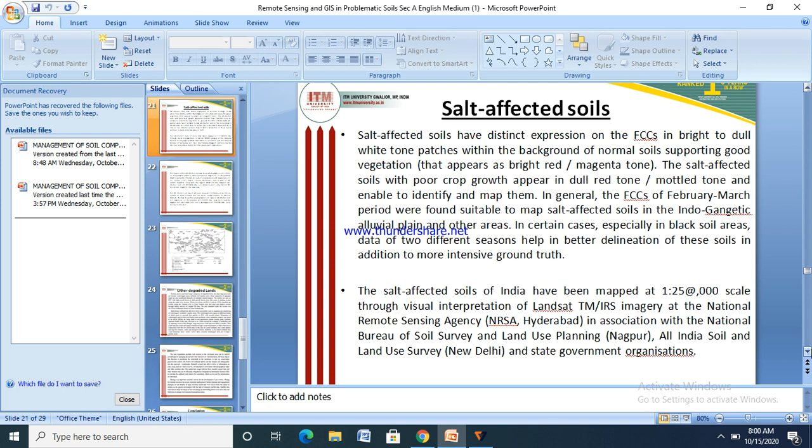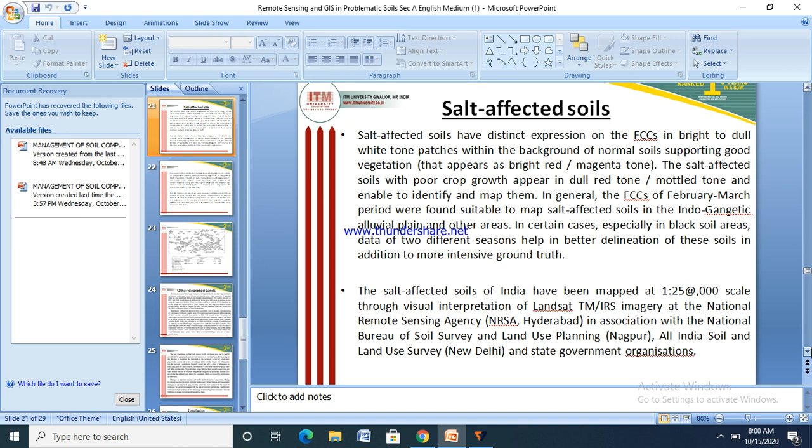Now, salt-affected soil is a very important problem in soils. Salt-affected soils have distinct expression on the FCC in bright to dull white tone patches within the background of normal soils supporting good vegetation that appear as bright red and magenta tones.